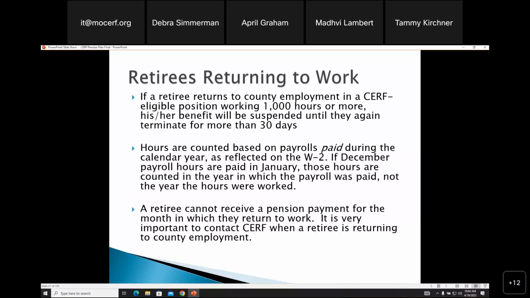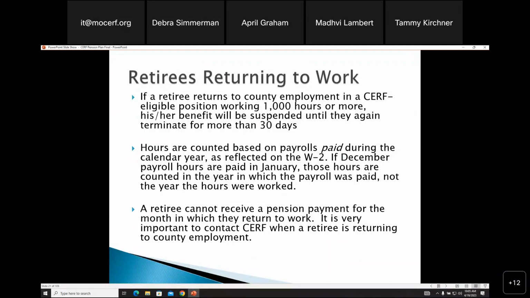If somebody works 75 hours in December and they get paid in January for those hours, they're on the next year. They are not in the year in which they worked them if they're not paid in that year. A retiree cannot receive a pension payment for the month in which they return to work. It's very important to contact SERF when a retiree is returning to county employment.